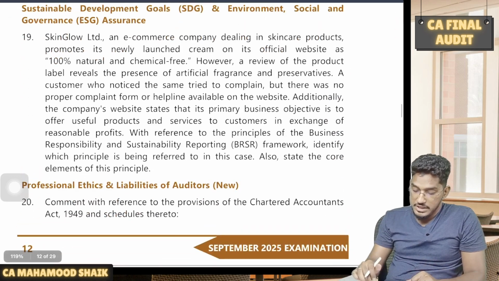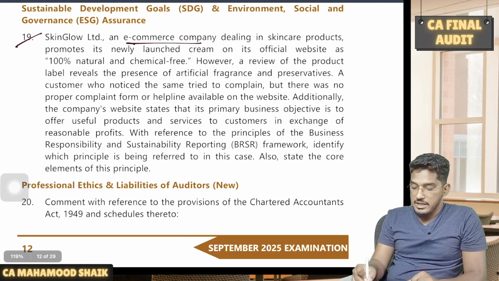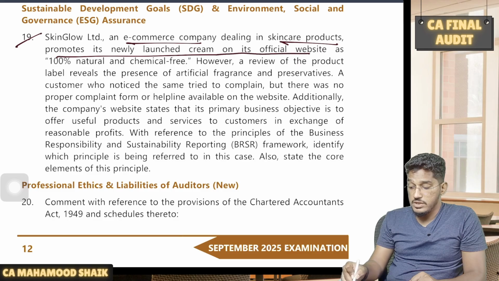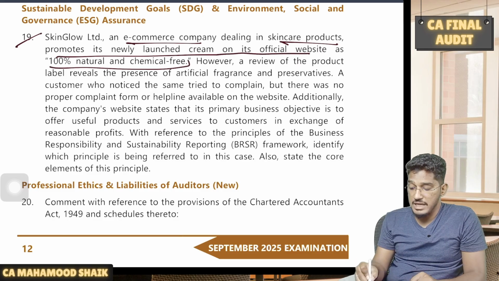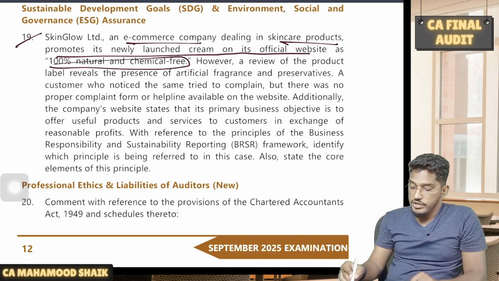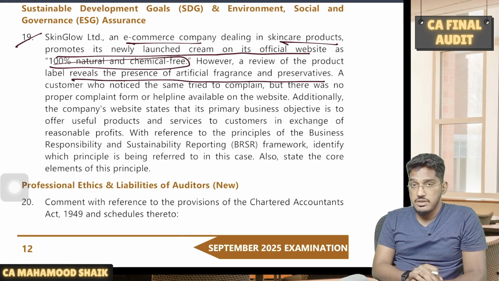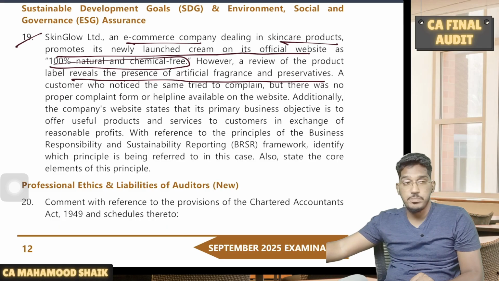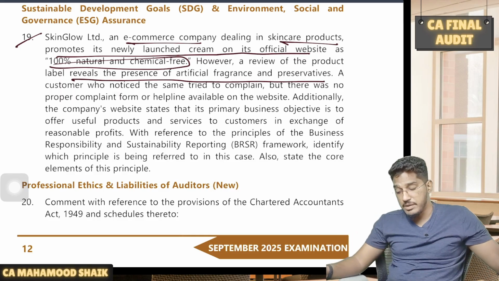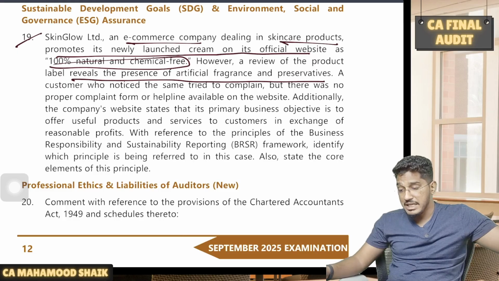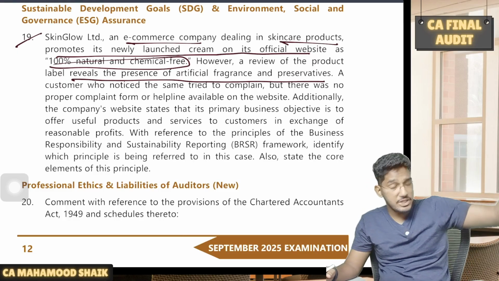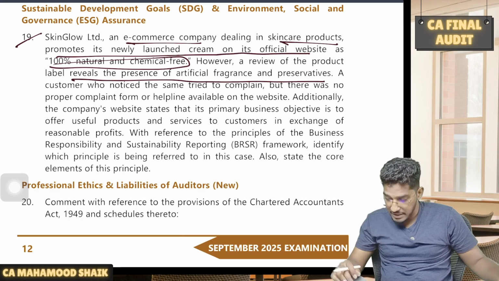Next question. Skin Glow Limited, an e-commerce company dealing in skincare products, promotes its newly launched cream on its official website as 100% natural and chemical free. However, a review of the product label reveals the presence of artificial fragrance and preservatives. They are not giving genuine information to the customers. They are using artificial fragrances or artificial ingredients, but still they say this is completely 100% natural and also chemical free, which is actually not delivering proper customer value.